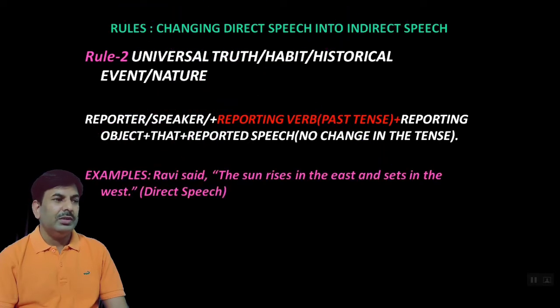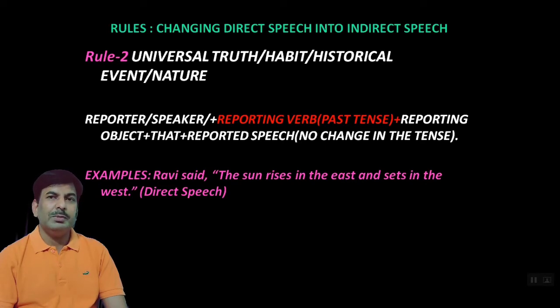Example number 1, Ravi said, "The sun rises in the east and sets in the west." This is direct speech. So here you can see Ravi is the reporter, this is the speaker, said is the reporting verb, and inverted commas are given. And the statement which is written inside the inverted commas, this is known as reported speech.